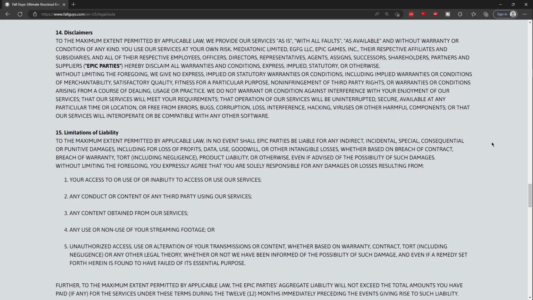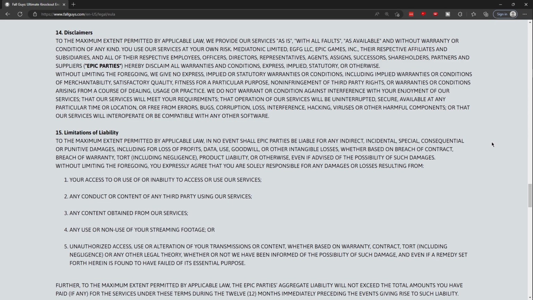Without limiting the foregoing, we give no express, implied, or statutory warranties or conditions, including implied warranties or conditions of merchantability, satisfactory quality, fitness for a particular purpose, non-infringement of third-party rights, or warranties or conditions arising from a course of dealing, usage, or practice.